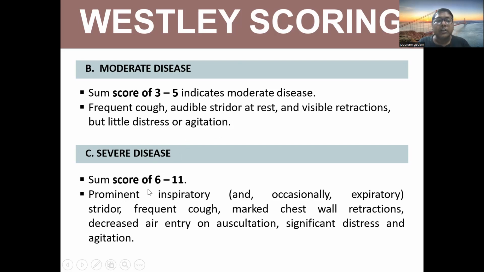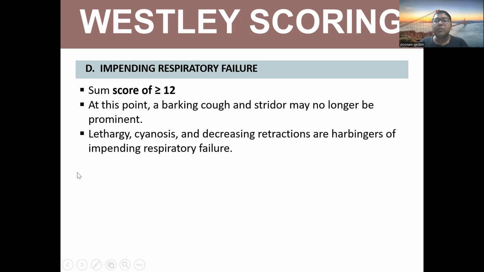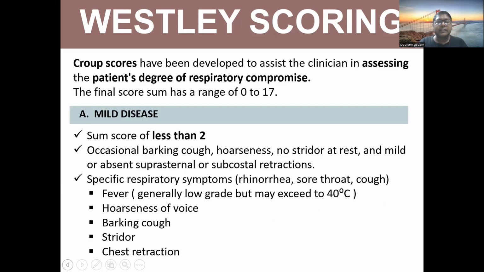So severe, score of 6 to 11. Prominent inspiratory and occasionally expiratory stridor, frequent cough, marked chest wall retractions, decreased air entry on auscultation, significant distress and agitation. Impending respiratory failure, score of more than 12. We have seen that you can see the total score is 0 to 17.